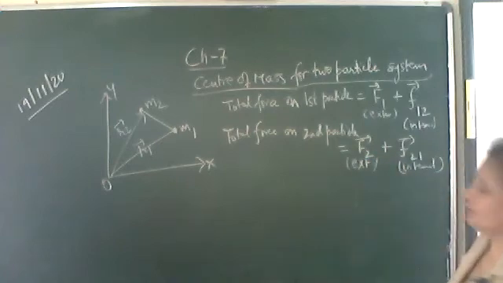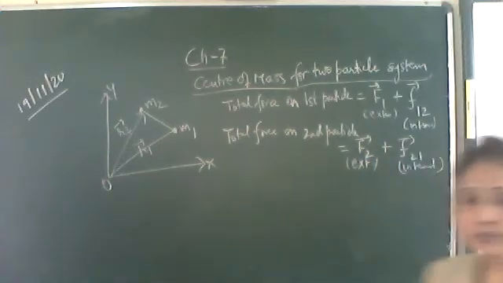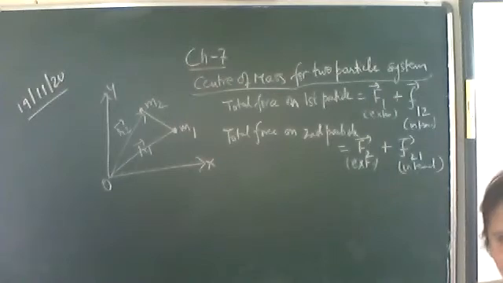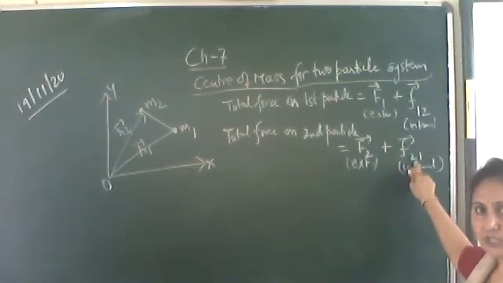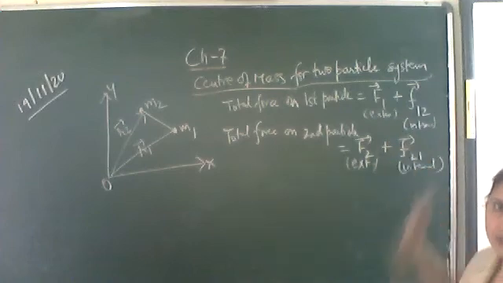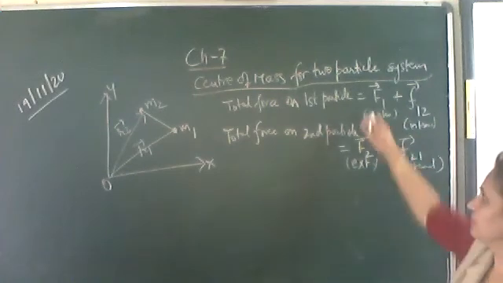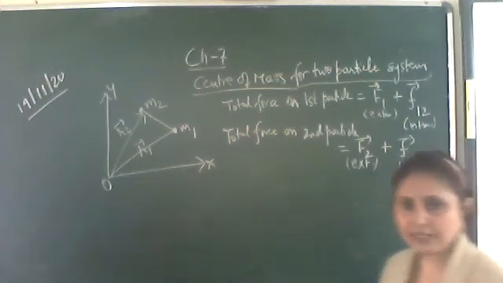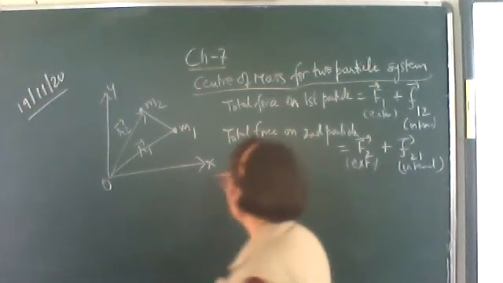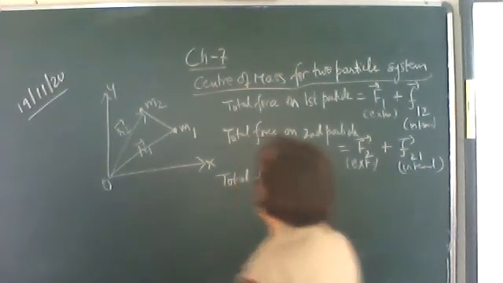So the total force on the second particle is the sum of the external force applied on this particle, plus the force the first particle applies on the second particle, which is the internal force. Now what will be the total force on the body? It will be the total force on the first particle plus the total force on the second particle, which is the total force on the body.